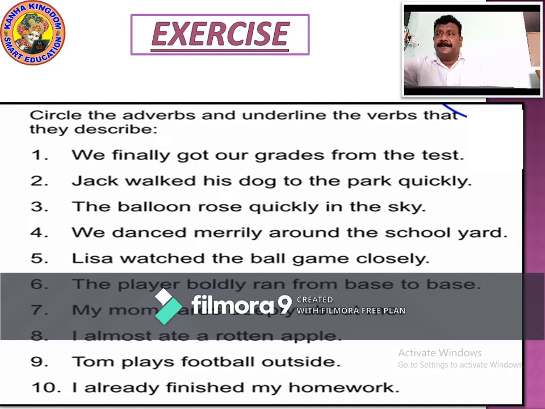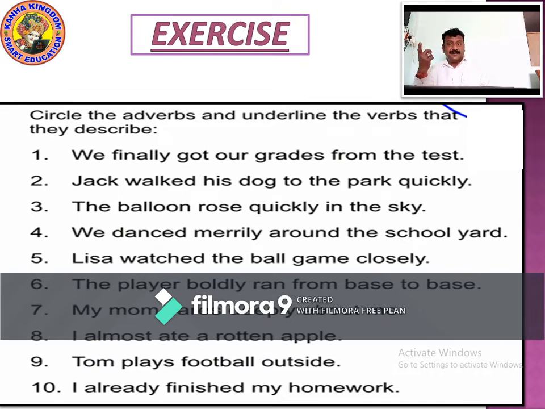Lisa watched the game closely. What did Lisa do? Lisa watched the game. Watch is the verb. How did she watch the game? Closely. Closely is the adverb.